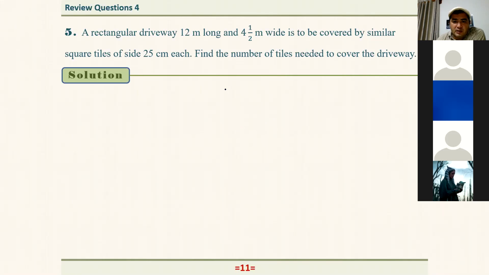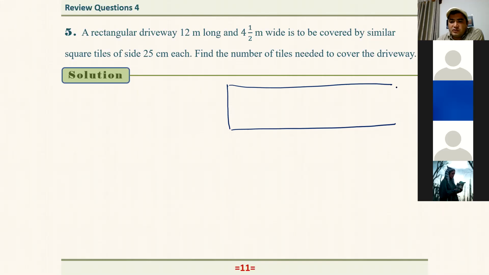So anyway, we are talking about this kind of driveway. Okay, that's a bit long here. Actually, it is rectangular shape. So it says that the length is 12 meters, right? And width is 4.5 meters. So we are going to cover this with square tiles, right? Here we have the small square tiles. So actually the length is 25 centimeters and it's 25 centimeters.